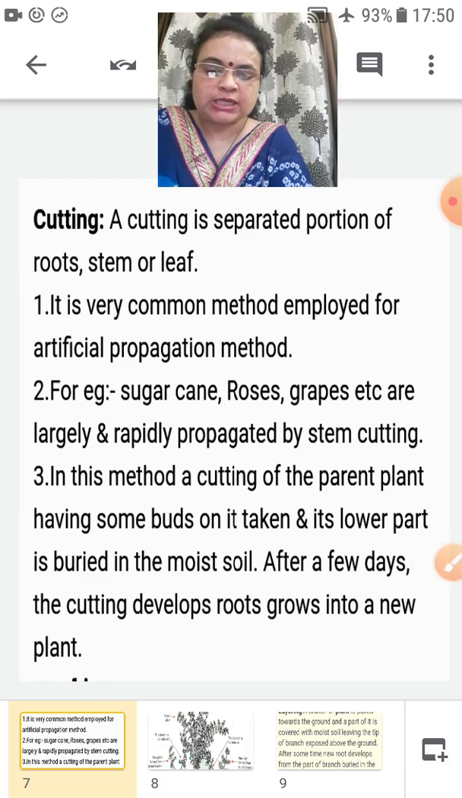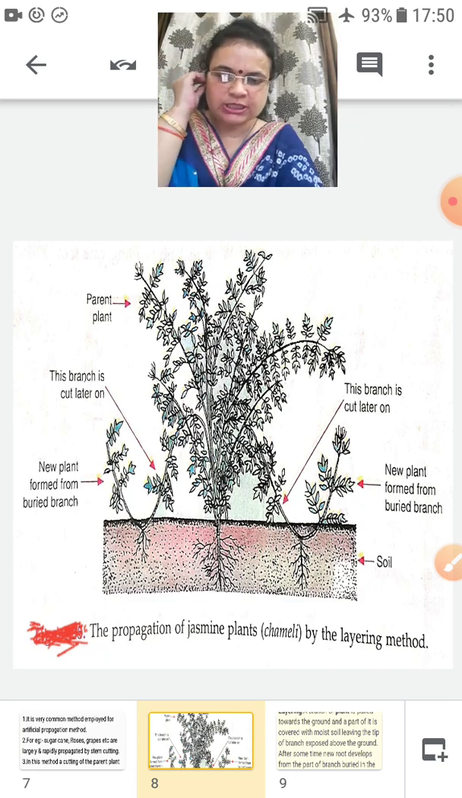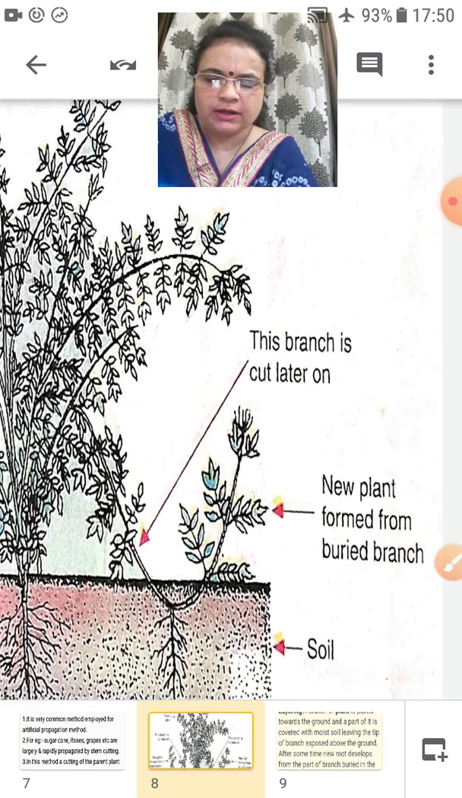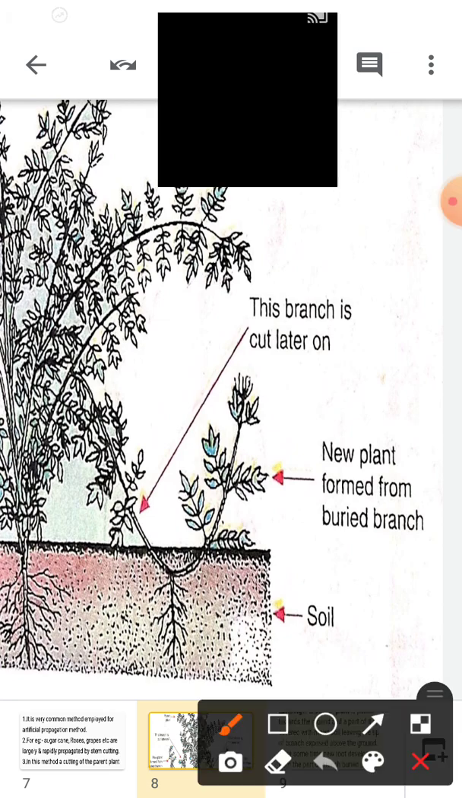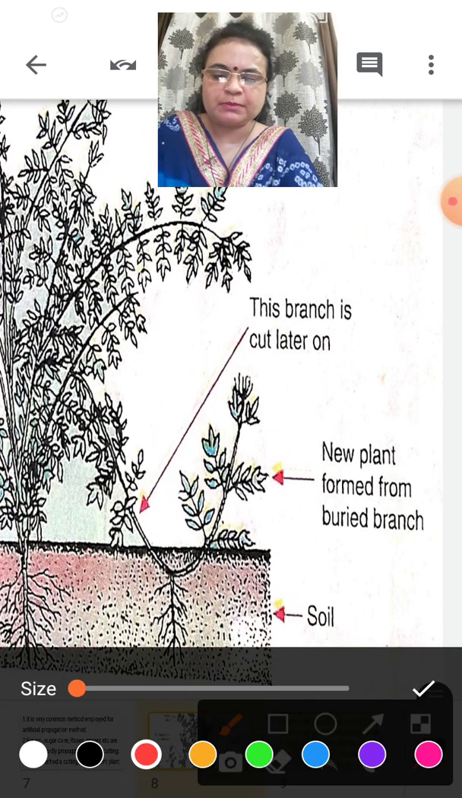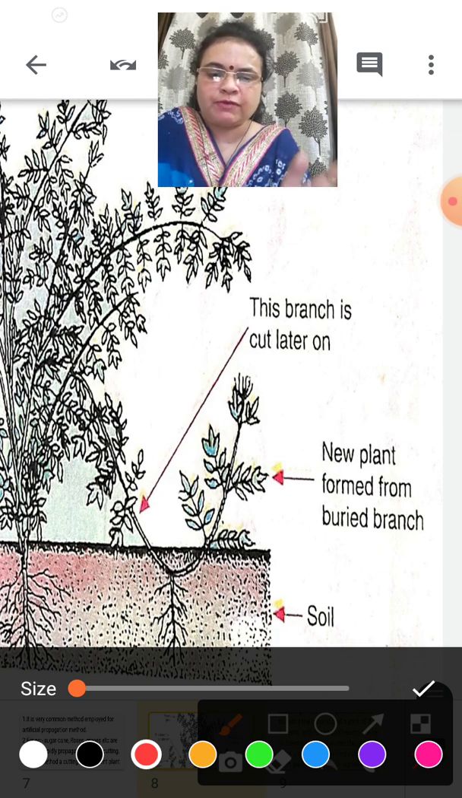Now the next procedure of artificial propagation is layering. What is the next procedure? The next procedure is layering. Let me explain with the diagram. See, here we can see a parent plant. Parent plant means the mature plant from which we will start the procedure of layering. Mostly in fruit and flowering plants, the procedure of layering occurs.